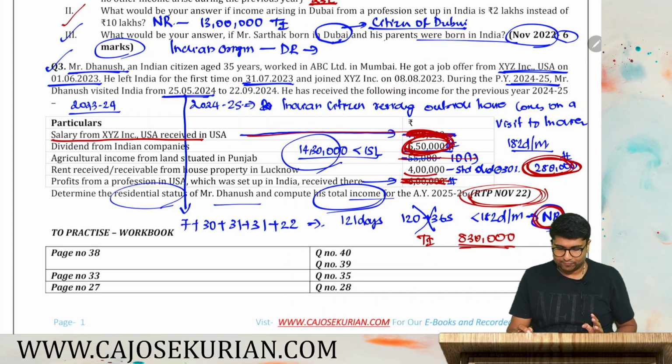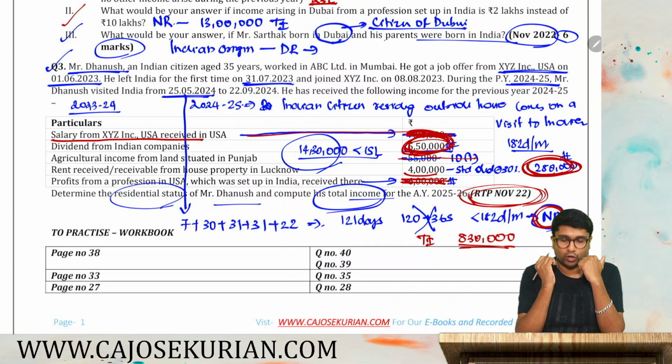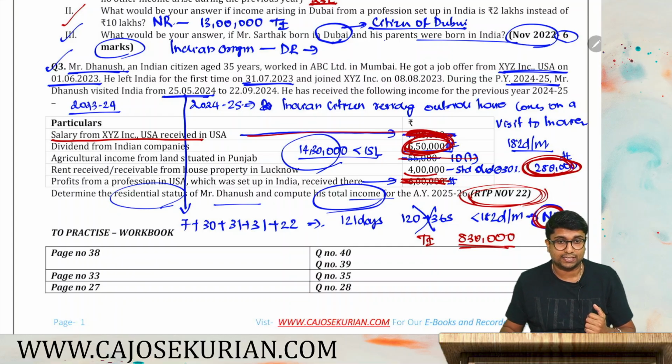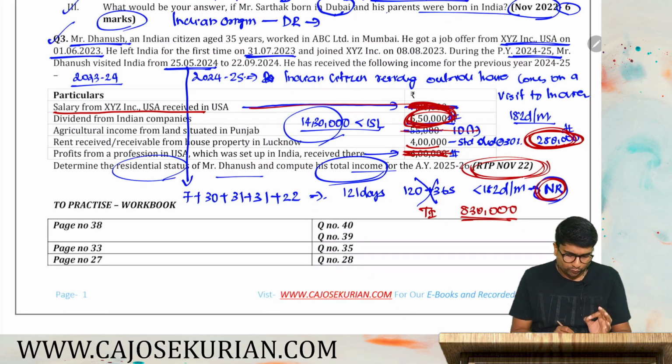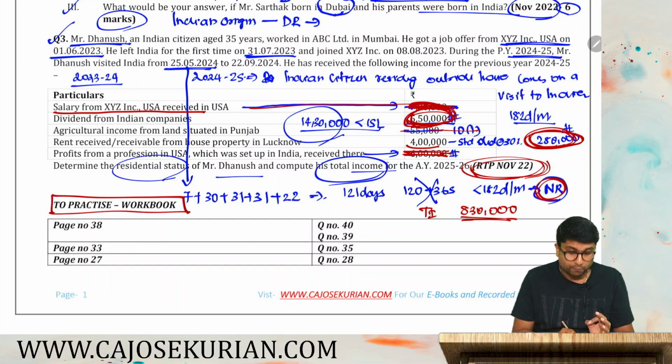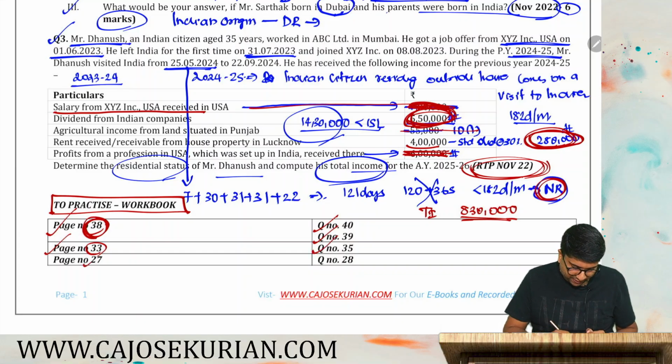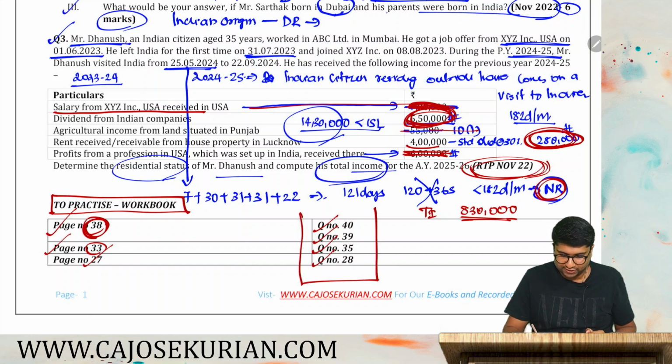Apart from this, those students who are using our workbook, the question and answer book, have to solve some more questions. I'll give you the list of the questions that you have to solve from the workbook. So from the practice workbook, that means our pink book, you take page number 38, question number 40 and question number 39, same page 38. Then page number 33, you solve question number 35 and page number 27, you solve question number 28. So make a note of these questions.